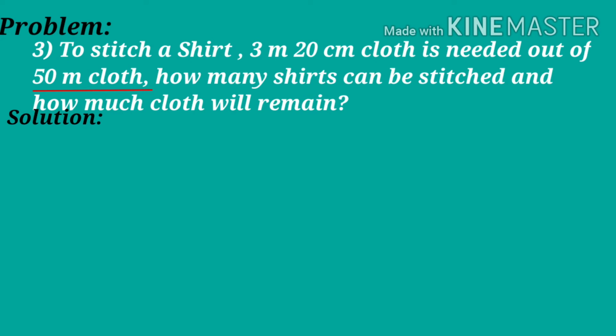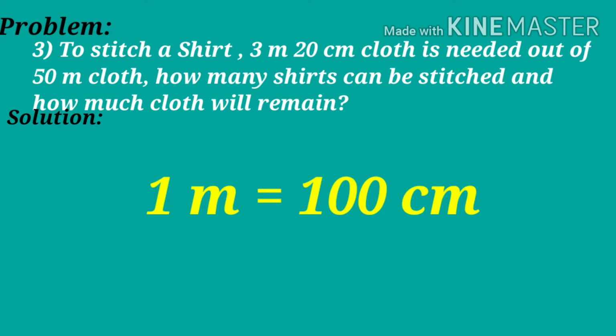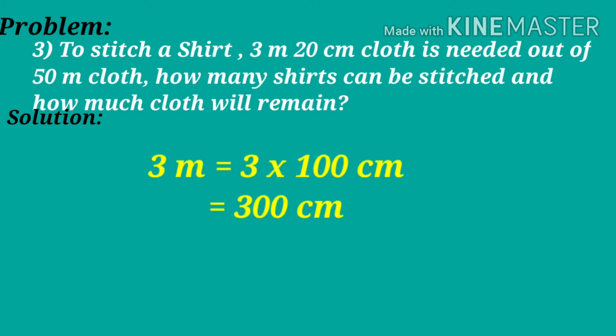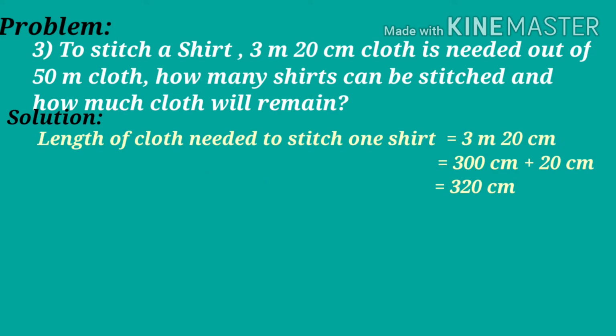Children, here both are given in different units. To solve this problem, both should be converted into the same unit. We know that 1 meter is equal to 100 centimeters. Now we are going to convert 3 meters 20 centimeters into centimeters. If we convert 3 meters into centimeters, we get 3 into 100 centimeters is equal to 300 centimeters.